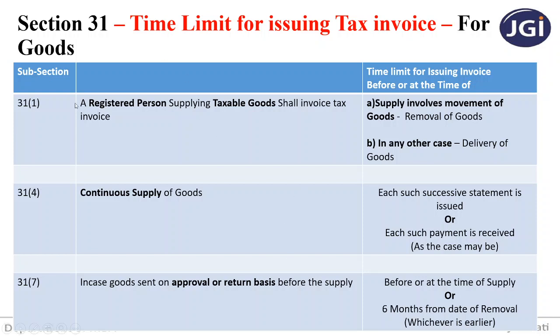So under all these sections, for the purpose of your exam, section 31 subsection 1 is more important, so you can concentrate more on only this section, section 31 subsection 1. Why did I, before going to the forward charge, reverse charge, time of supply, deal with this section? Because this section is the base for understanding the provisions under section 12. Section 12 is nothing but time of supply for goods.